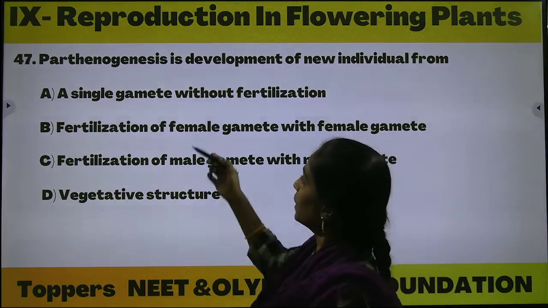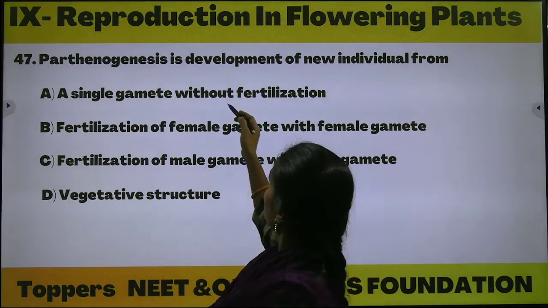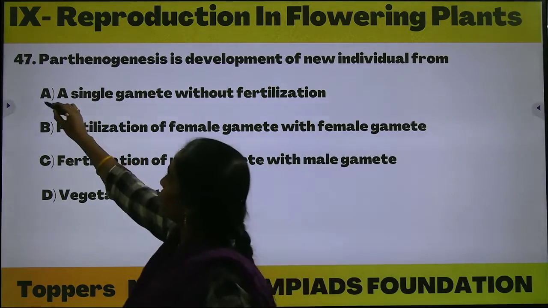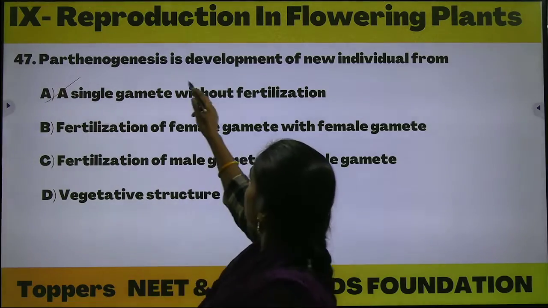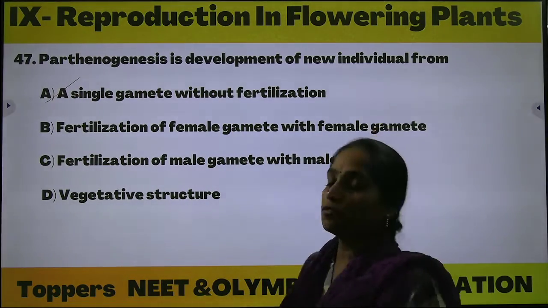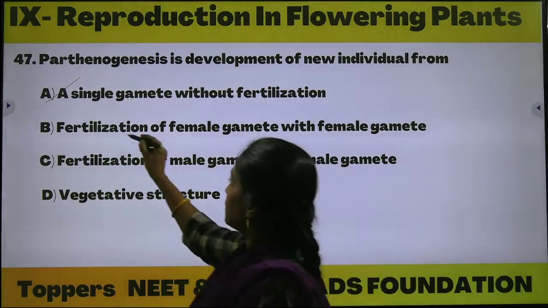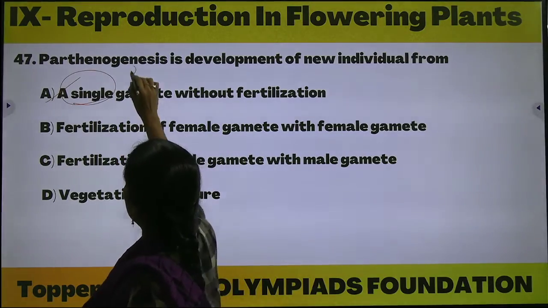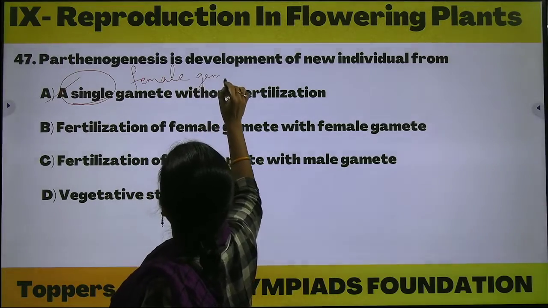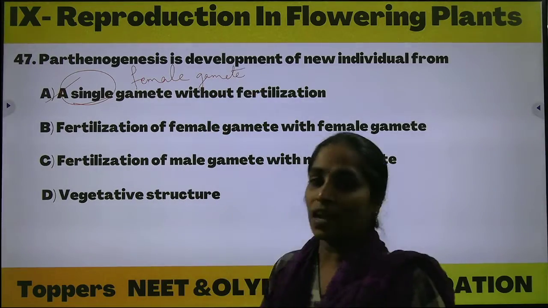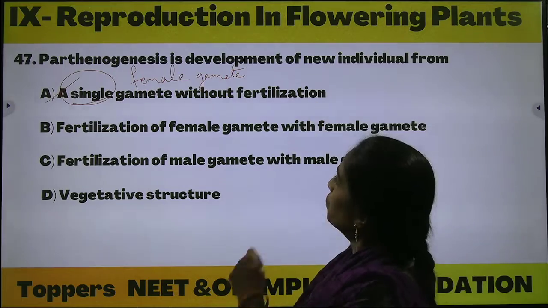Yes, the correct option is a single gamete without fertilization. Parthenogenesis is the development of a new individual from a single gamete. Single gamete in the sense it's a female gamete. The female gamete will develop into a new embryo.